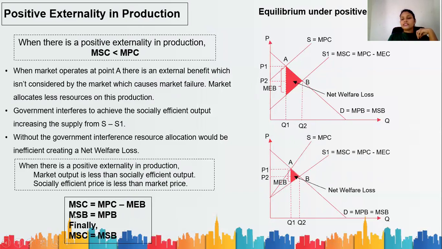Okay. So marginal social cost equals marginal private cost minus marginal external benefit. Marginal social benefit will equal marginal private benefit. Finally, at the end of the day, marginal social cost will equal marginal social benefit.